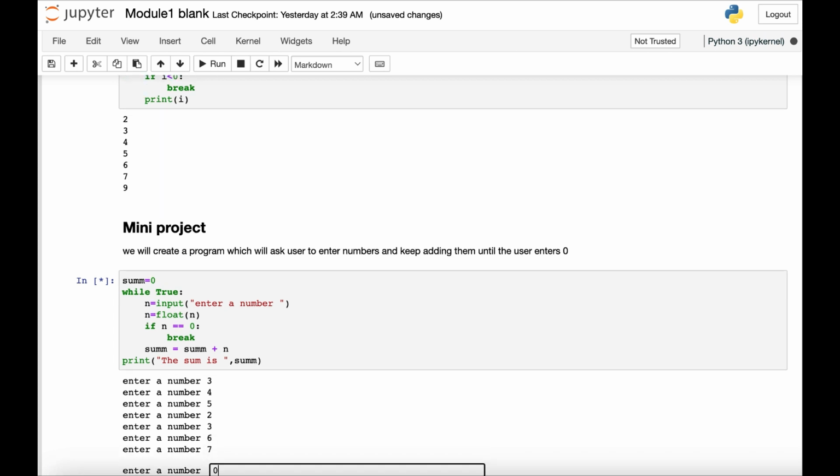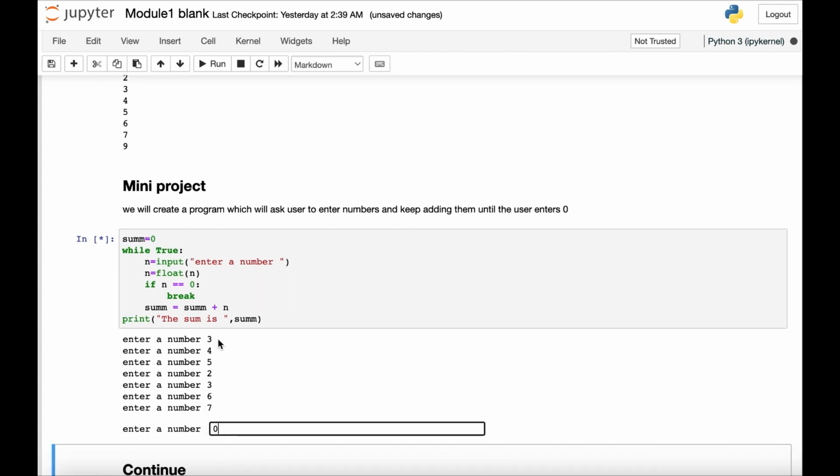As soon as I enter 0, because look, this command is running, n is equal to input, enter a number, so it is asking for a number and converting it into float. And then sum means adding that float into my sum. Initially it was 0, so I entered 3, and 3 was added to the sum. Then 4 was added to the sum. Now I am pressing 0, it will stop, and then it will print that the sum is 30. You can add them manually, the sum will be 30 as well.